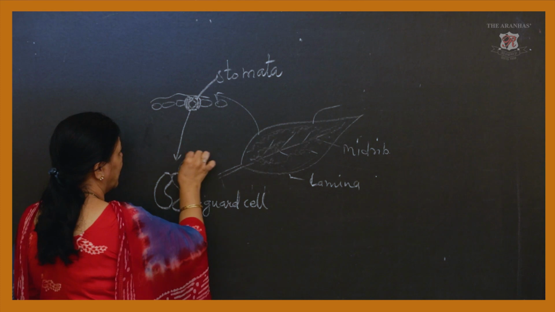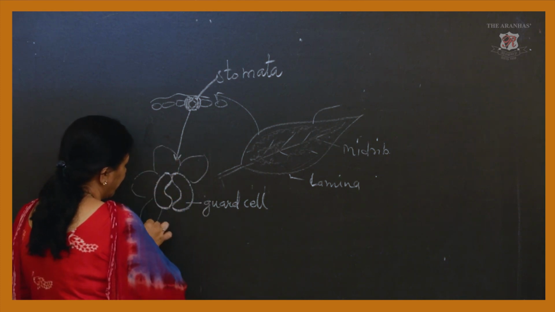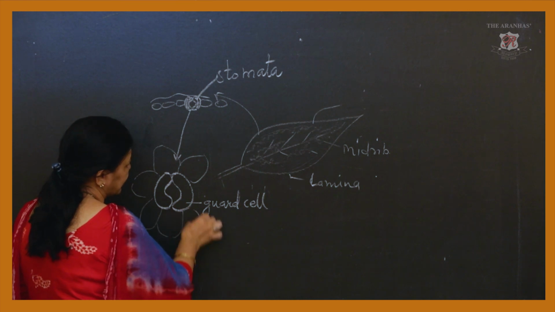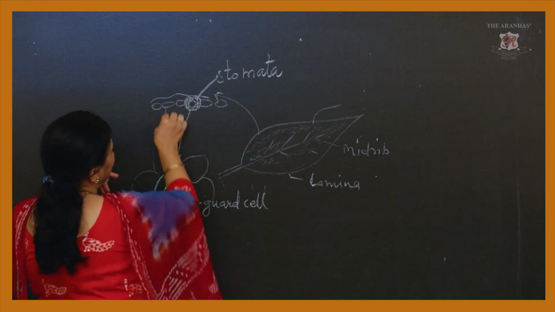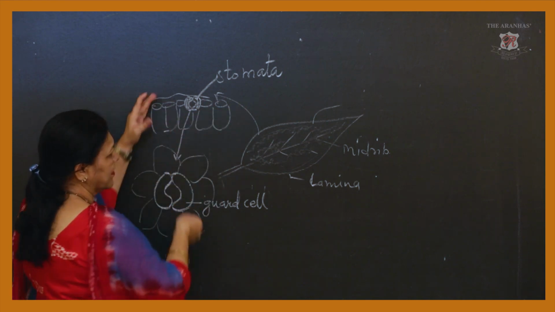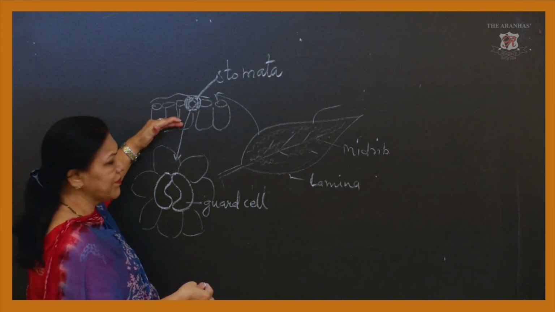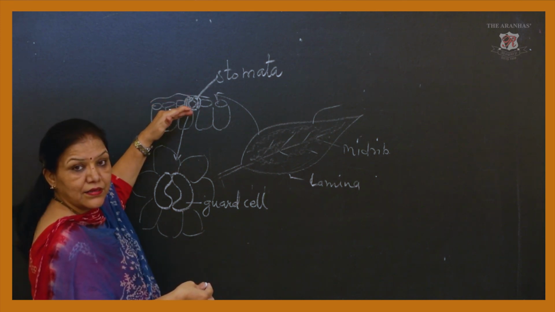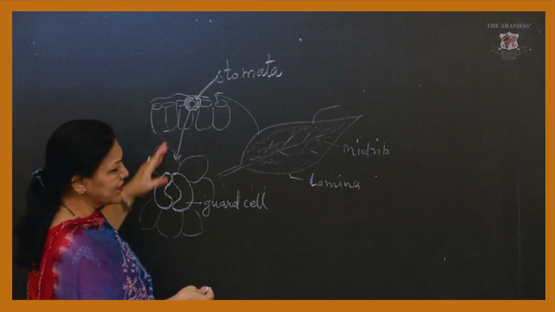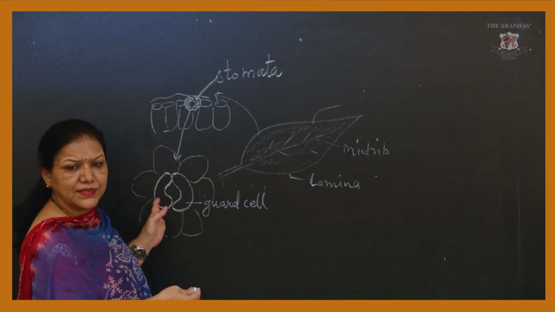These are called guard cells, and this guard cell is embedded by some cells. Like these are cells, here also cells. Like this is the structure of the leaf. First is the cuticle, then epidermis, then some mesophyll cells. In between, the stomata are present. Now I am enlarging this stomata, and outside I am showing some of these cells.